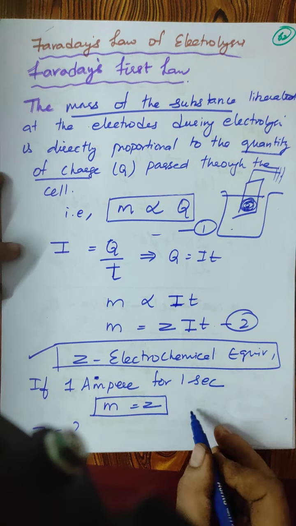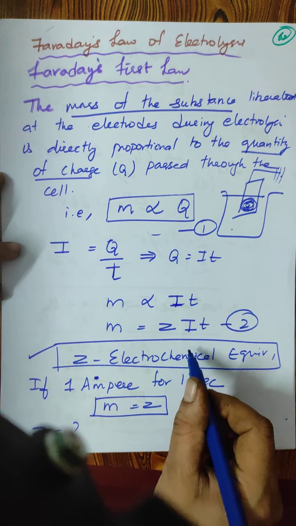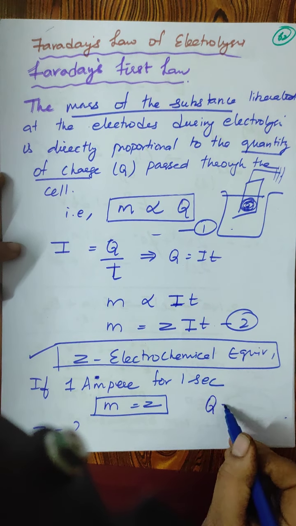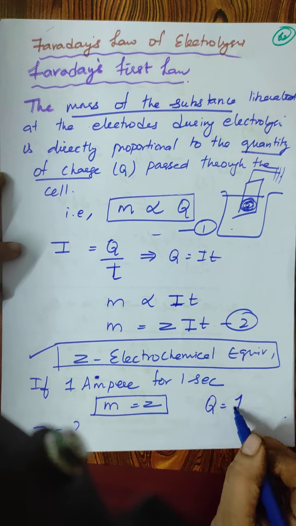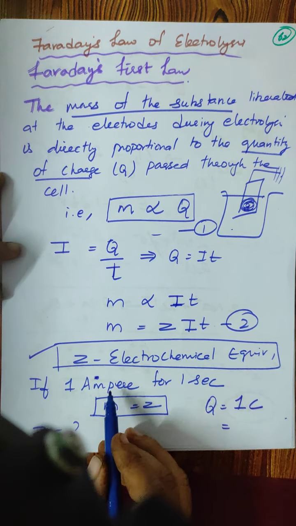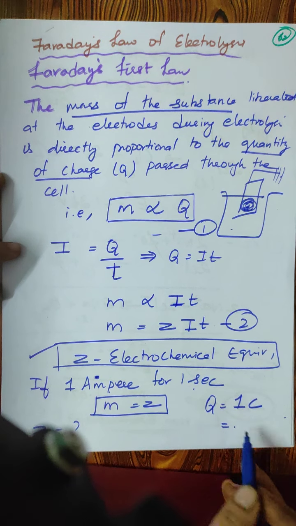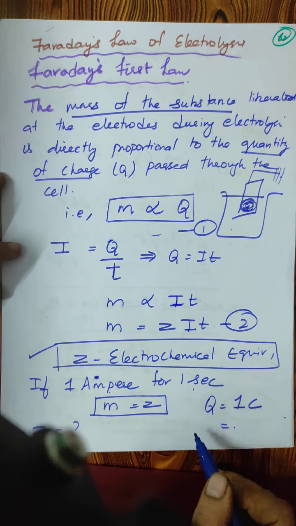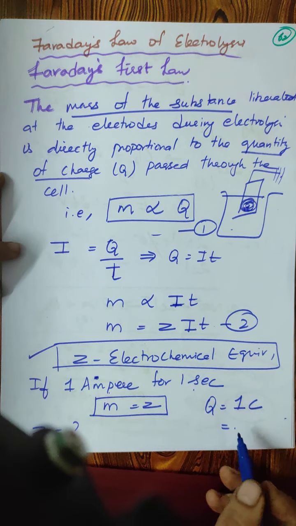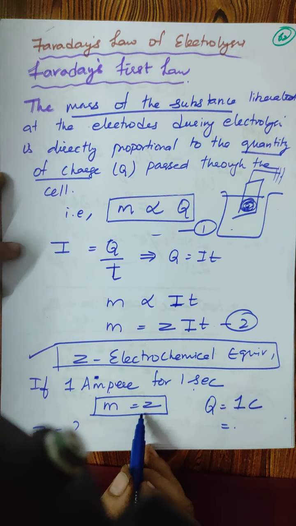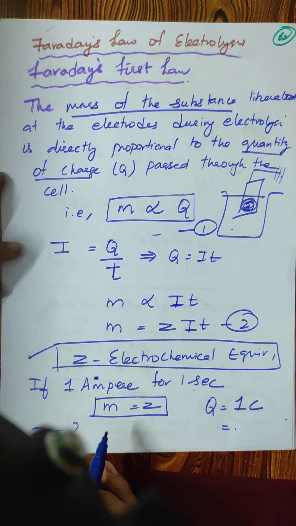When 1 ampere current is passed through it for 1 second, or I could say that Q is equal to 1 coulomb. What is that 1 coulomb, students? When 1 ampere current is passed through it for 1 second, you call it 1 coulomb. So when 1 coulomb of electricity is passed through it, the electrochemical equivalent Z becomes equal to the mass of the substance liberated at the electrode.